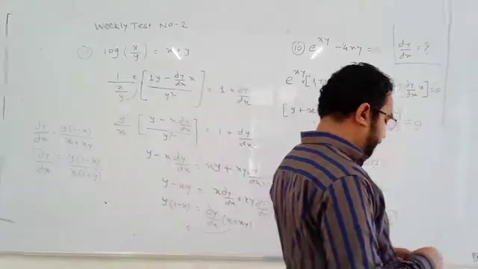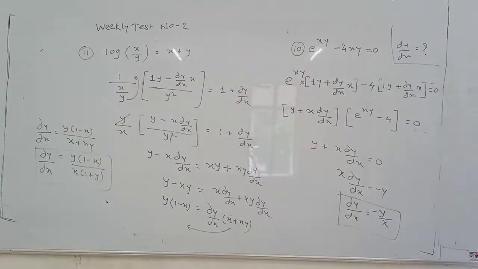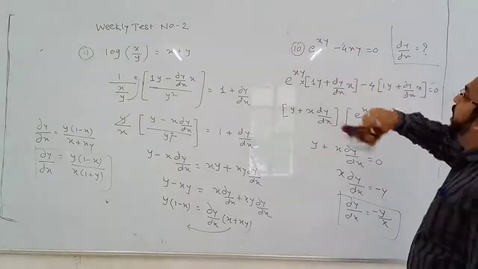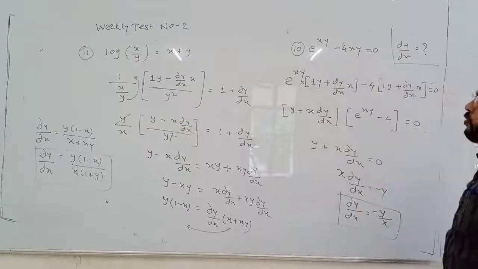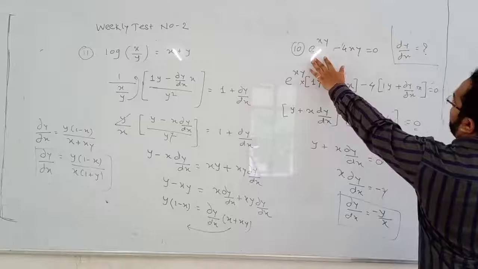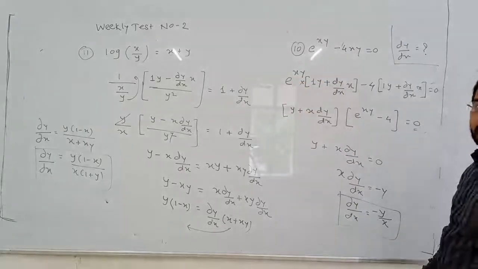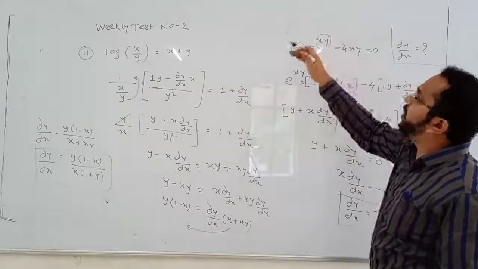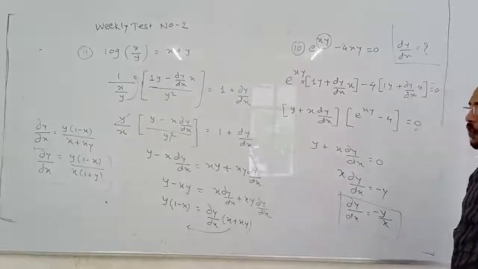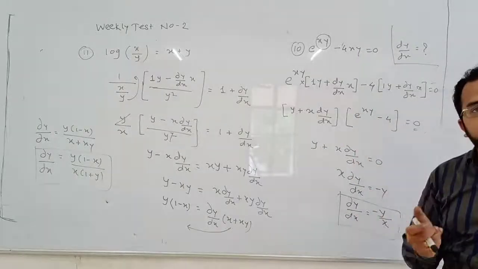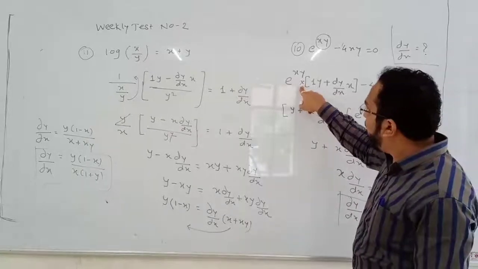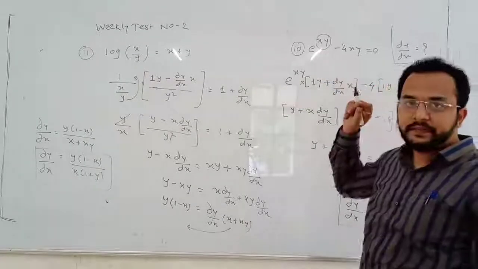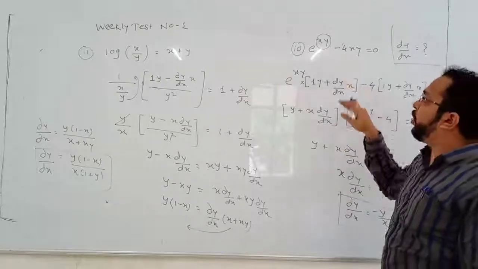Now here e to the power xy minus 4xy is equal to 0. Differentiation of e to the power something is e to the power something, but this something is not x. It is not x. So we need to differentiate that something again in the product. In the product, we need to differentiate this xy again. Okay. What is the differentiation of xy?